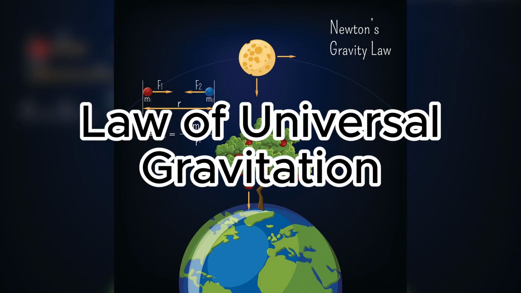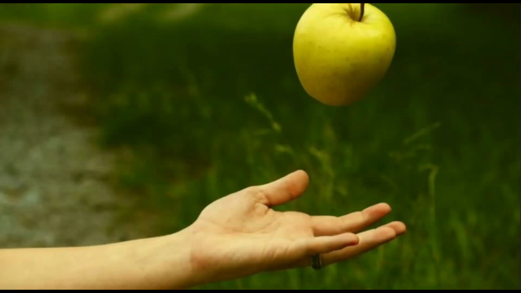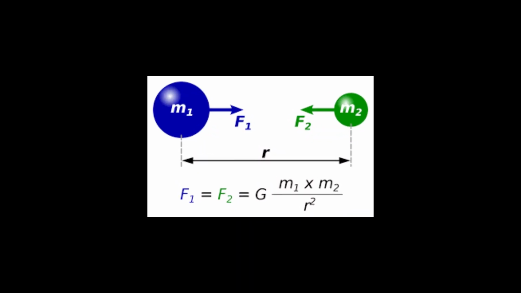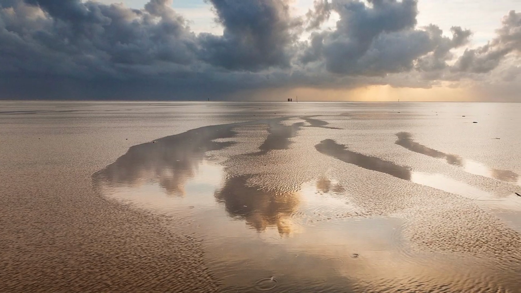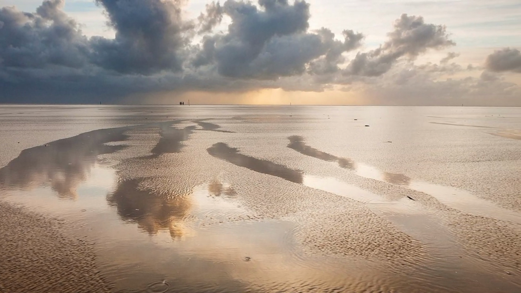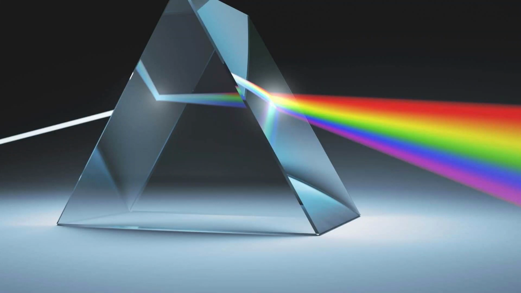Law of universal gravitation. Newton discovered that all bodies in the universe are attracted to each other with a force proportional to the product of their masses and inversely proportional to the square of the distance between them. This law explained the motion of the planets around the sun, tides, the fall of bodies on the Earth, and many other phenomena. Optics. The decomposition of white light.